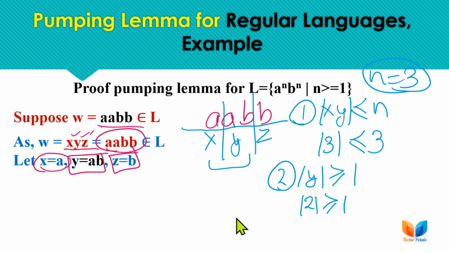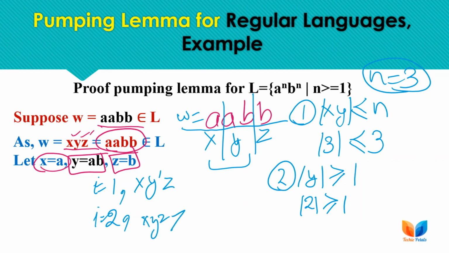So let's check for the i iteration by taking the sample string as this. We will be checking for the iteration of i, for 1, 2, and so on. What will be the resulting string after i iterations of y? Let's check the strings here.